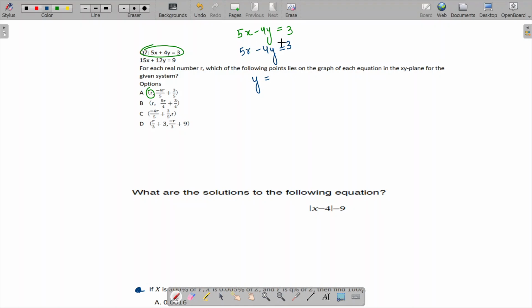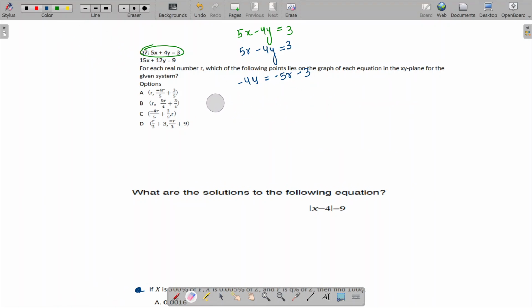I will subtract 5r on both sides, so it will be negative 4y equals negative 5r plus 3. Then I divide by negative 4 on both sides. So it's 5r over 4 plus 3 over 4, which is not correct, right? My y value is negative 4r over 5 plus 3 over 5.